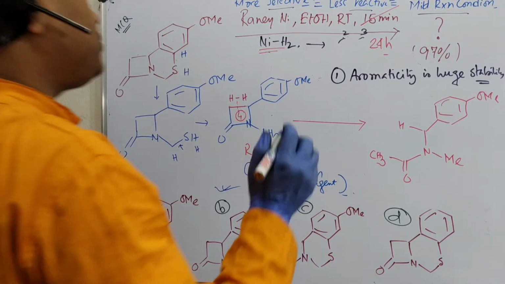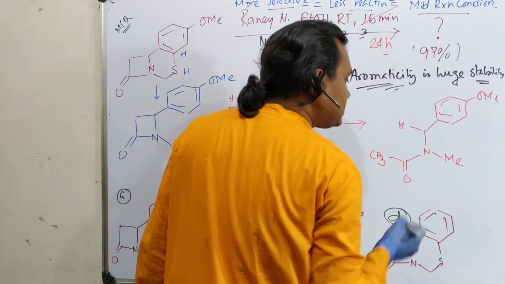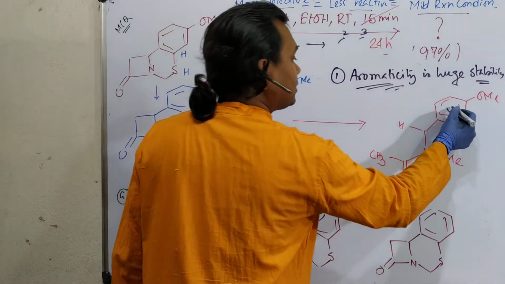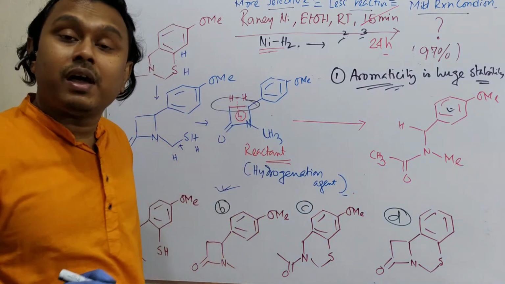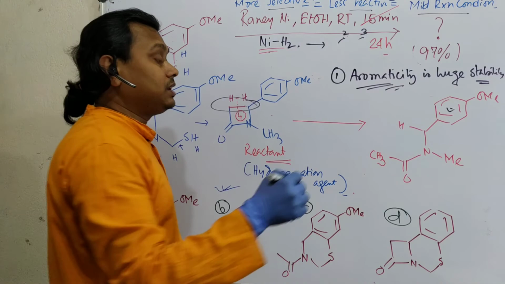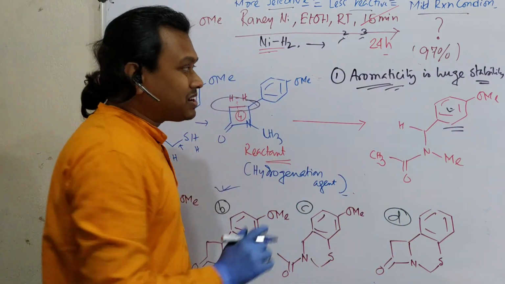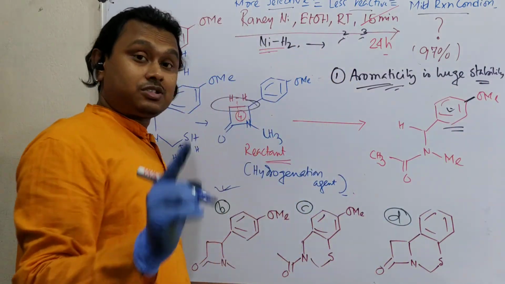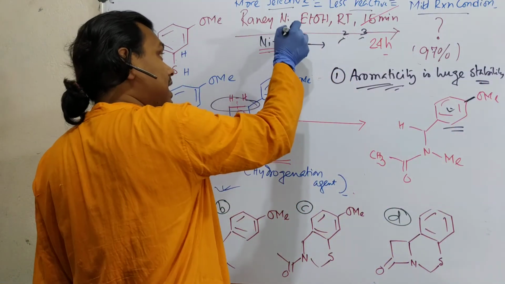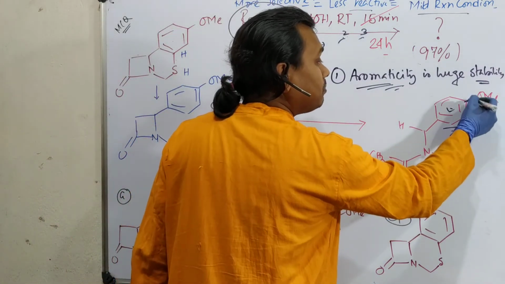So aromaticity is a huge stability. That is why it doesn't get consumed, but this part has a strain, and that strain is reduced by Raney-Nickel in the presence of excess Raney-Nickel. So aromaticity is not easily gone, point number 1, and the carbon oxygen bond is also very stable under this reaction condition. That's why this was not broken.